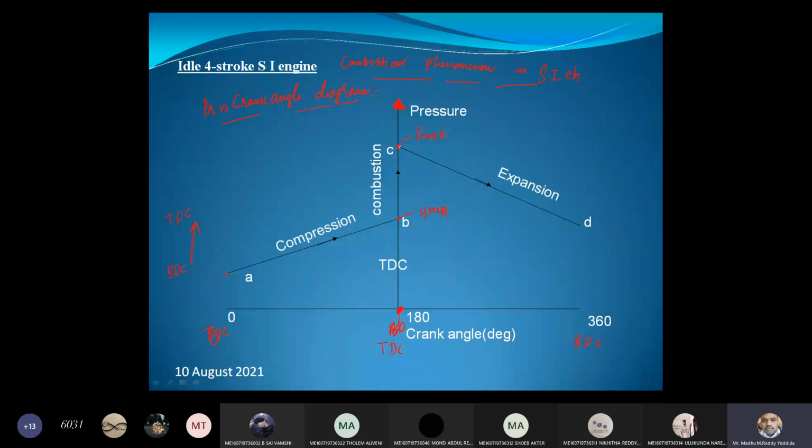Thereby the combustion is completed, and the piston moves from TDC to BDC, that is top to bottom. That is the expansion or power stroke, during which the pressure keeps decreasing. C to D is the expansion stroke. Again, the exhaust will follow. So this is the theoretical or ideal four-stroke petrol engine combustion phenomenon. Is this diagram clear? According to the theoretical one, the spark needs to be injected exactly at top dead center, and thereby a sudden rise of pressure takes place at that point. Then the expansion will continue. Yes, students, is this clear?